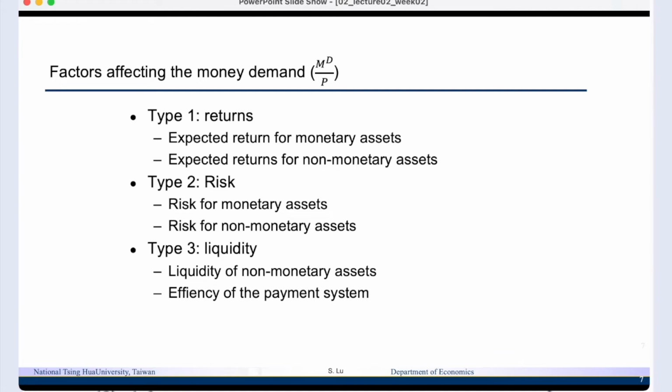Finally, if the efficiency of the payment system becomes better, for example, there is more establishment of ATM machines, then people will probably want to hold less money because they can just easily withdraw money from the ATM machines. Can you imagine that if there is no ATM machine in the TSMC buildings, then every time when you want to buy lunch after the class, you need to have some cash in hand, otherwise you will not be able to buy your lunch.